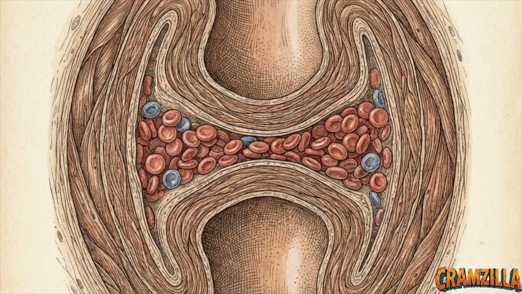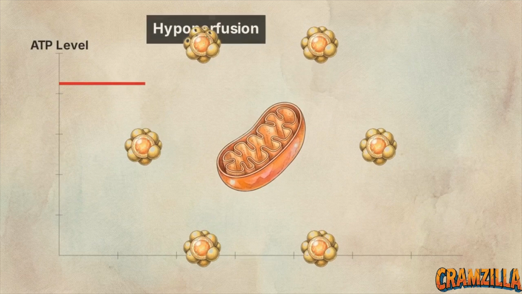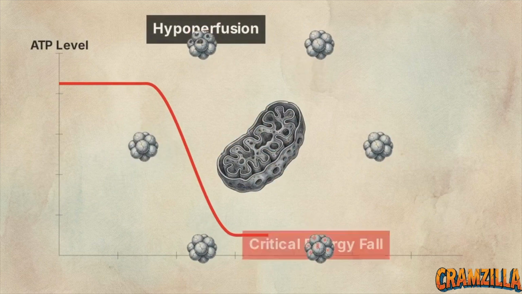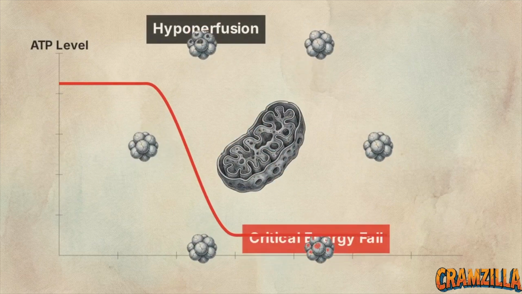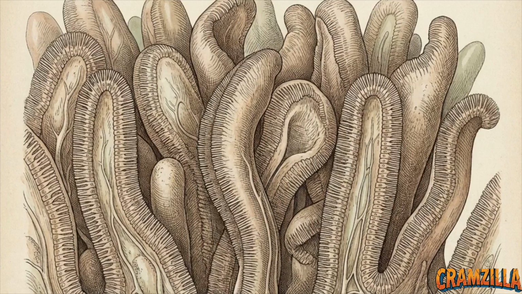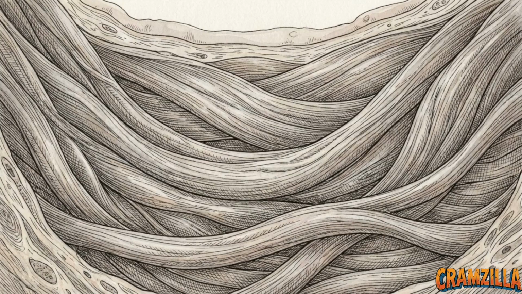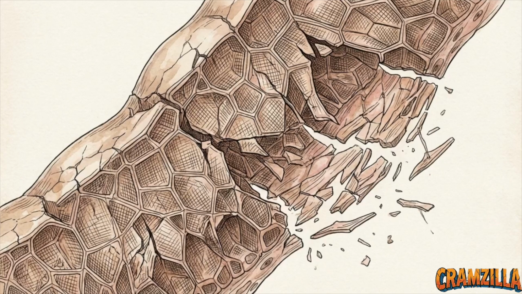That crisis is step 2. As blood flow, and therefore oxygen, decreases, a state called hypoperfusion, there is a rapid and critical fall in intracellular ATP production. The GI mucosa is exquisitely sensitive to this sudden energy drop. Its cellular turnover is fast, and its metabolic demand is constant. A parallel effect occurs in the GU system. As smooth muscle energy depletes, the active transport mechanisms of the urothelium immediately begin to degrade.